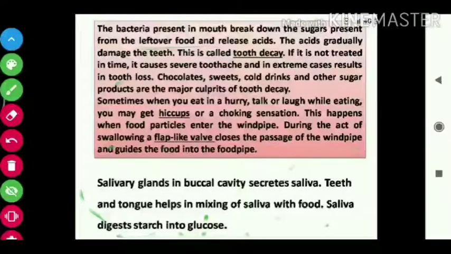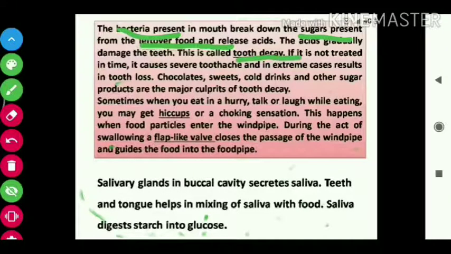If you are not properly brushing, or not cleaning your mouth after eating, then some leftover food will remain, and that leftover food is broken down in the mouth by bacteria. The bacteria present in the mouth break it down into special sugars, and they will release acids. These acids will damage the teeth, and that damage process is known as tooth decay.